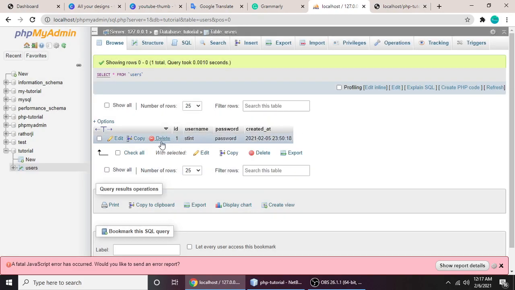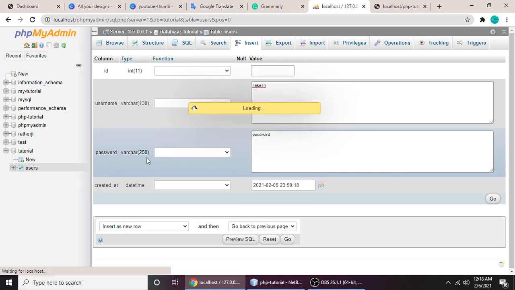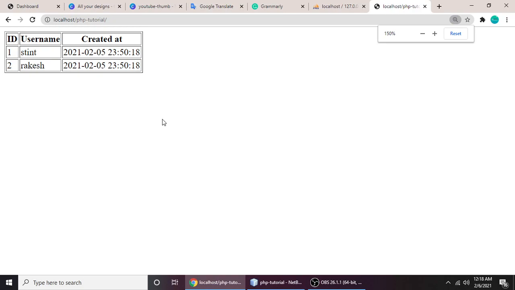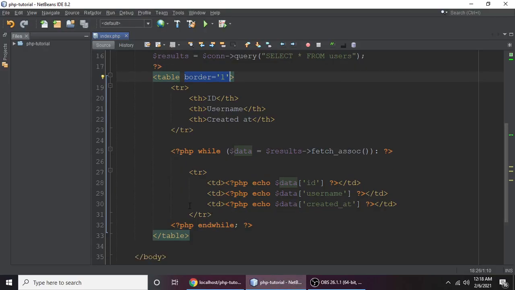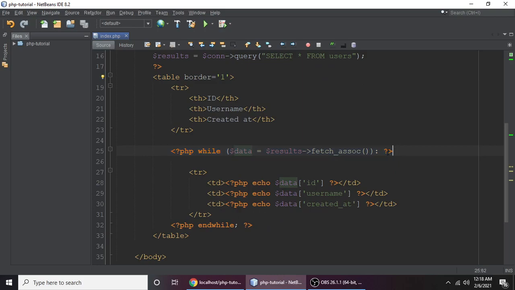When we insert more users, let's copy the same data, and this time I'm putting Rakesh and John, or anything, you can add users. So now we have two users. When you refresh now, here are also two users. So it's pretty useful and pretty easy to fetch data from MySQL in PHP. Just remember, this while loop is very important.